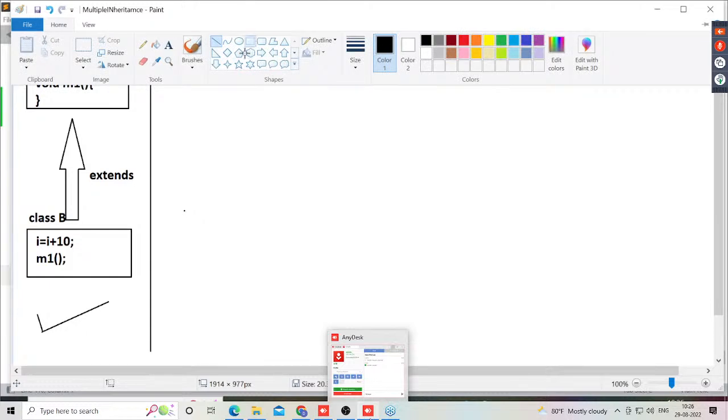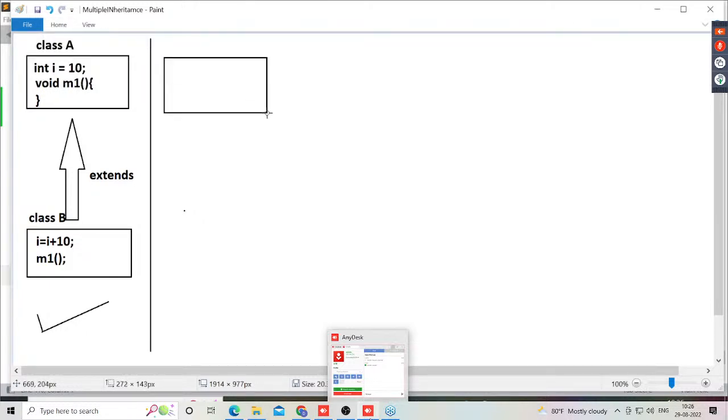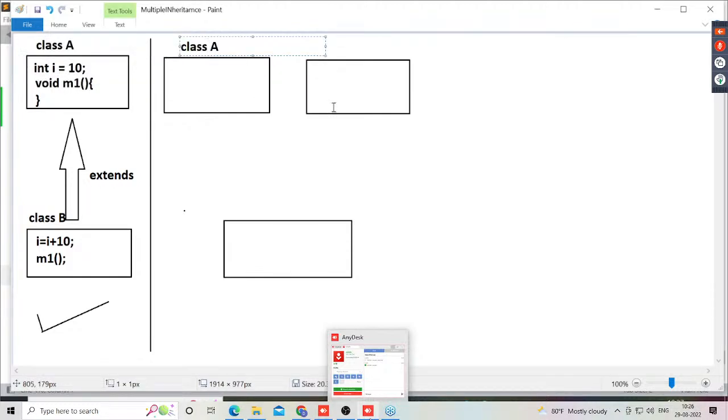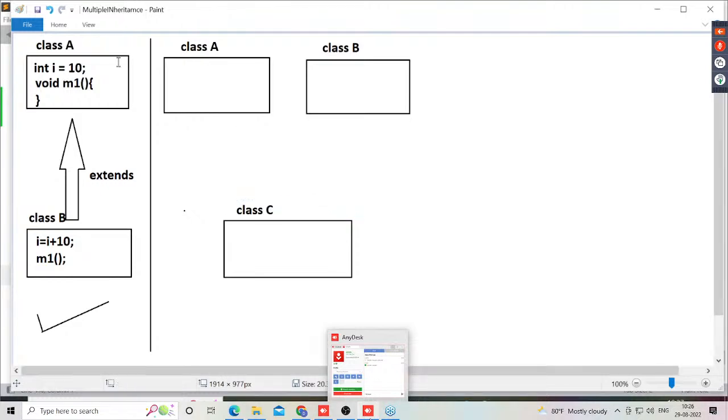Multiple inheritance. I want to show this particular case. Now this is a class A. This is a class B. Now this is a class C. Alright, sir.